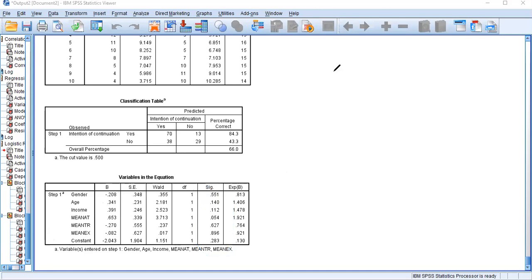Now, this is what we call binary logistic. Why are we referring to binary logistic? Because our dependent variable has only two categorical levels to measure: yes, no, or maybe some other two categories. So that's the way you need to run your data analysis in quantitative form.